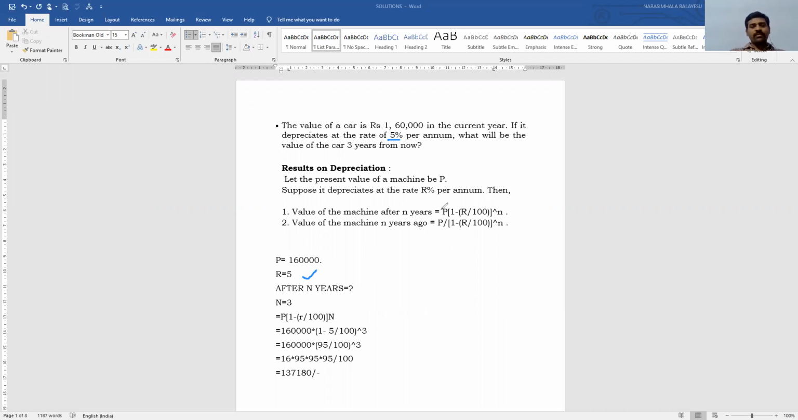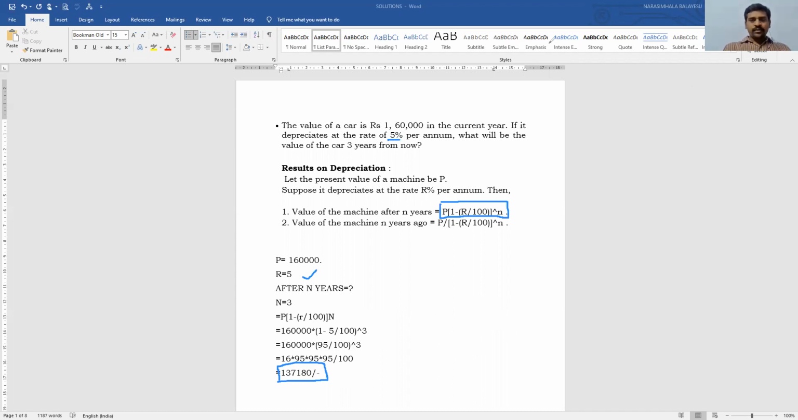So for that, what is the formula? P into (1 minus R by 100) whole power n. Now, by using this formula, 1,60,000 into (1 minus 5 by 100) power 3. If I do the calculations, the answer we will get is 1,37,180. Obviously, the value of the car after 3 years will be decreased. Therefore, the decreased price is 1,37,180 rupees. That is the problem number 1.